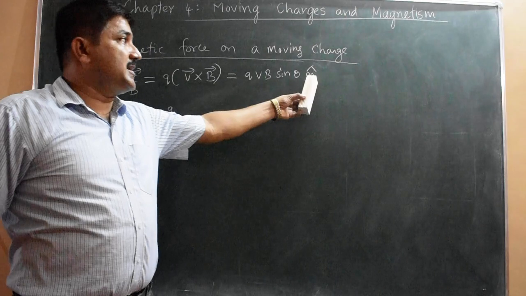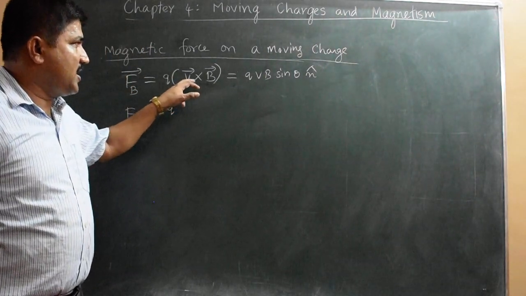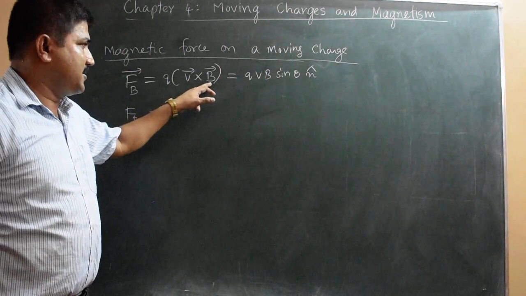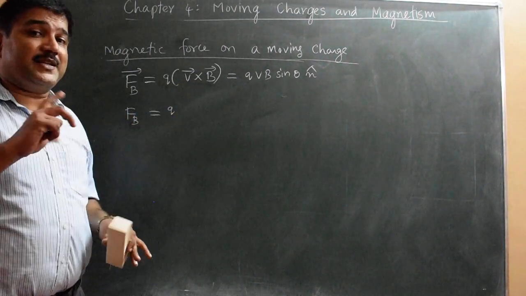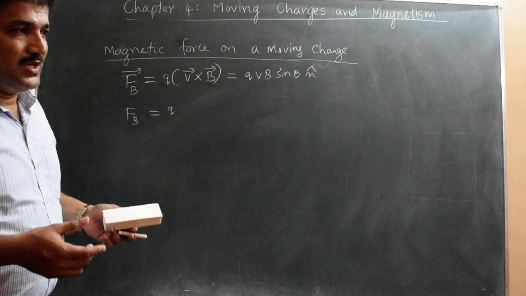This n cap is the unit vector which is perpendicular to the velocity vector v and the magnetic field vector B, and it is found by the right hand rule. Whenever it is a cross product, we have to apply the right hand rule.